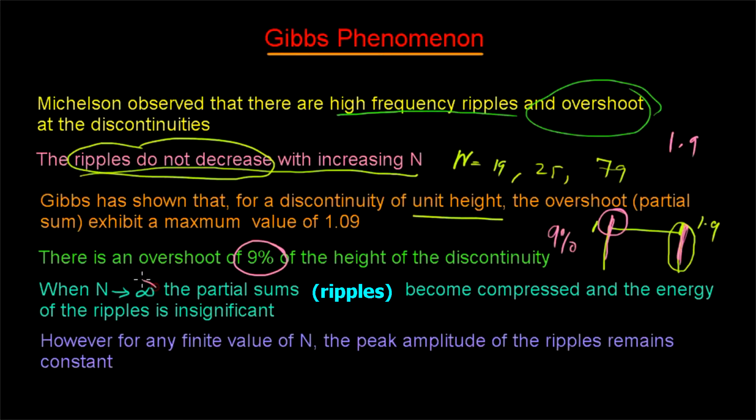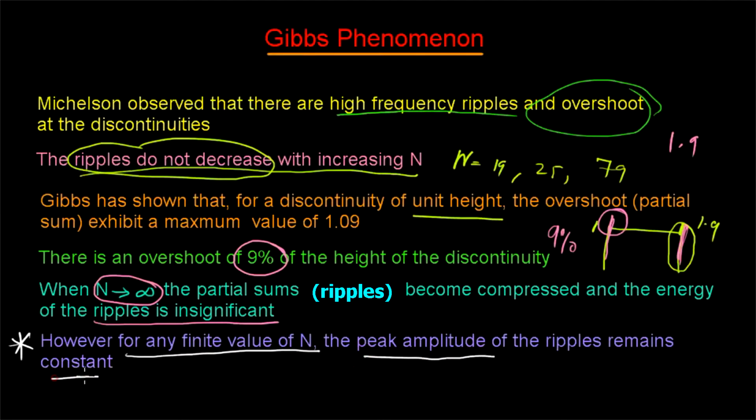And also when n is increasing to infinity, the partial sum becomes compressed, but it is not disappearing. It is compressed towards the discontinuity, and the energy of the ripples becomes insignificant. But the important point is that for any finite value of n, the peak amplitude of the ripples remains constant.